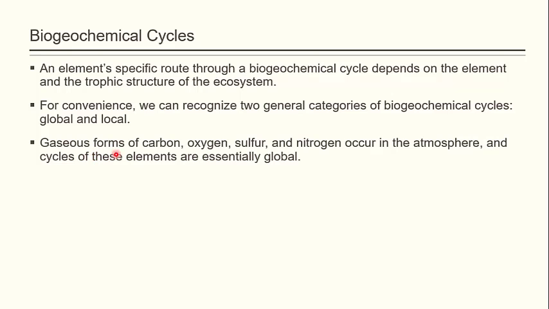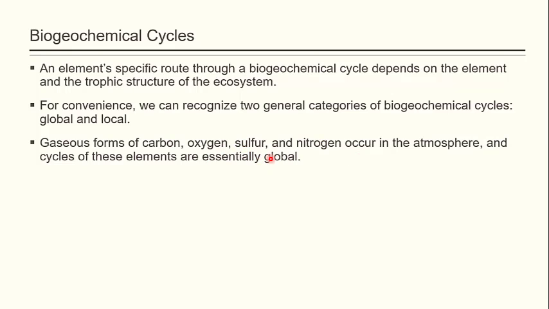First of all, gaseous forms of carbon, oxygen, sulfur and nitrogen occur in the atmosphere. Carbon is present in the form of carbon dioxide in the atmosphere, oxygen is present in O2 form, sulfur is also present, along with nitrogen, as nitrogen makes up 79 to 80% of the atmosphere. So these are all present in gaseous forms in the atmosphere.